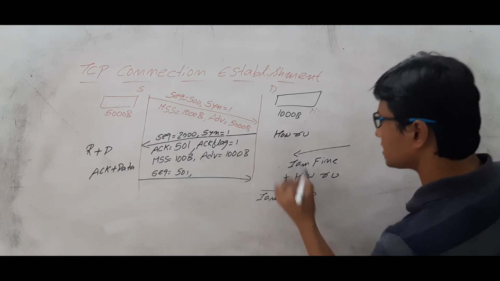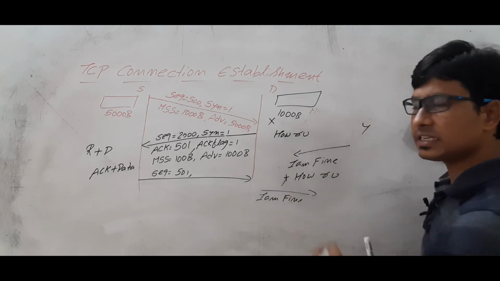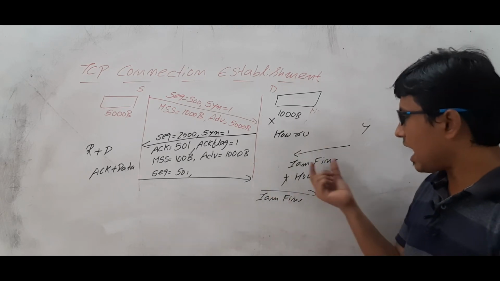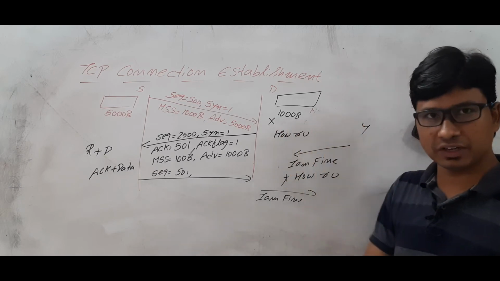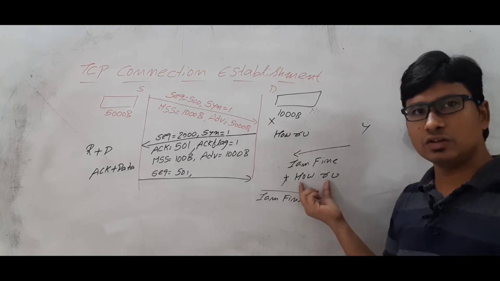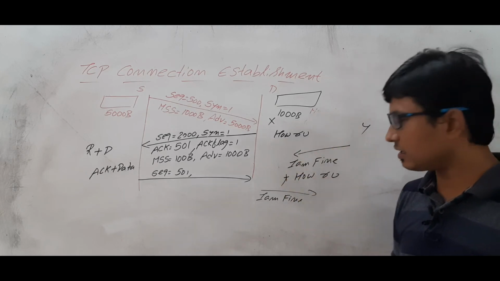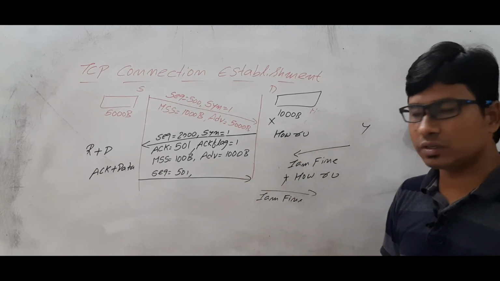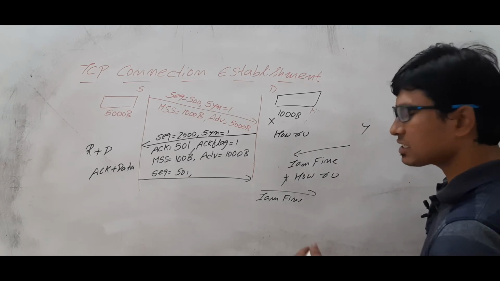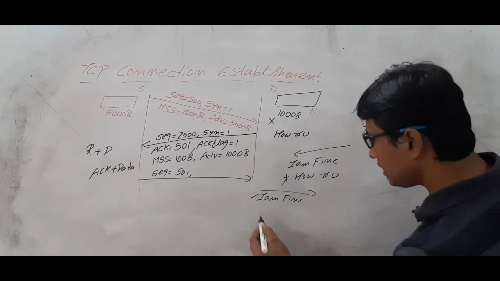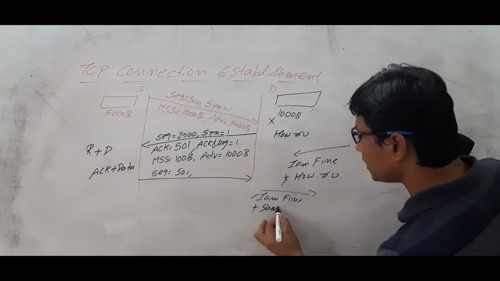This is X, let's take that this is Y. X has sent the how are you message to Y, then Y has sent a reply that I am fine. That is the acknowledgement for his question, and he is also sending his own question, how are you, meaning this is data, this is data. Now when this information has gone to X, what will X do? I am fine. This is his acknowledgement, and he is asking, shall we go for a movie?